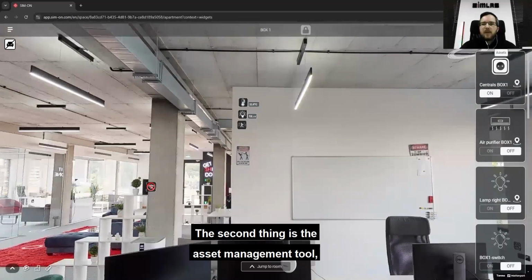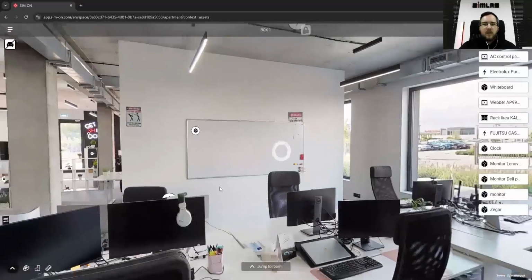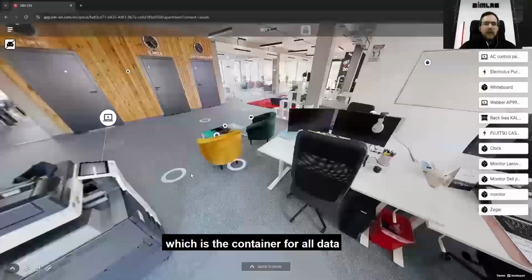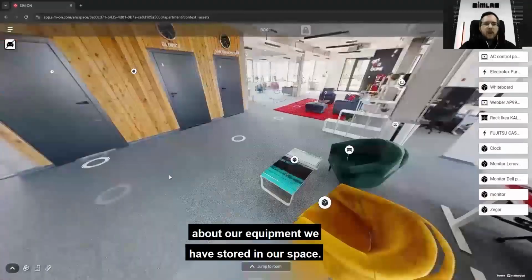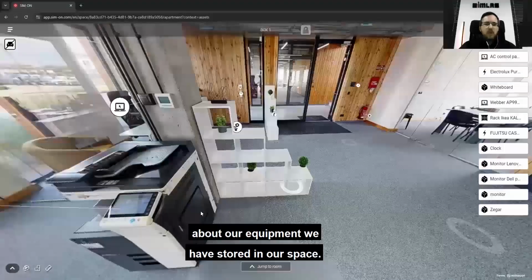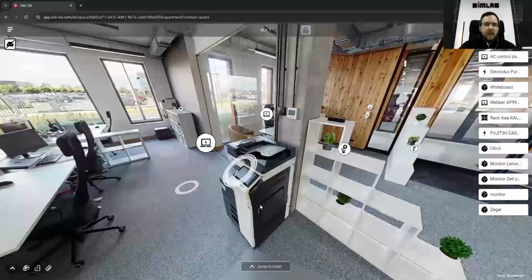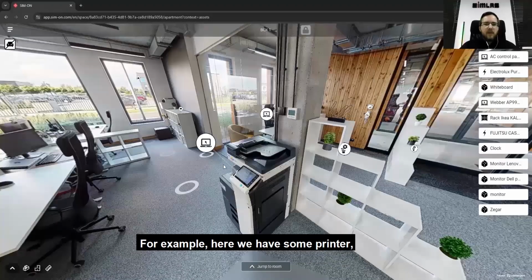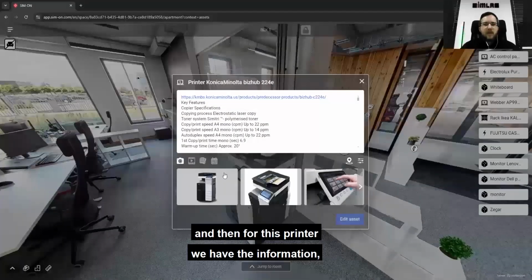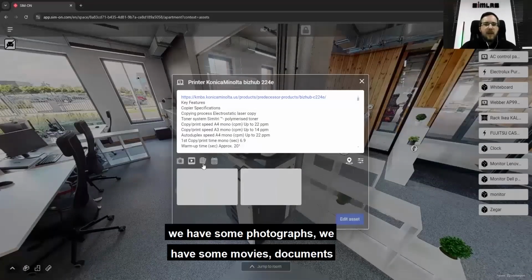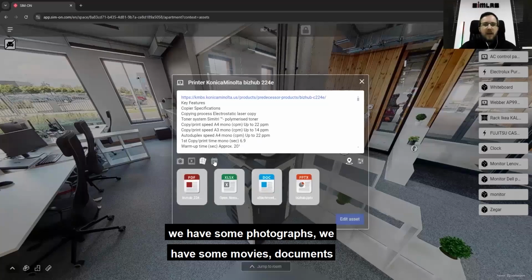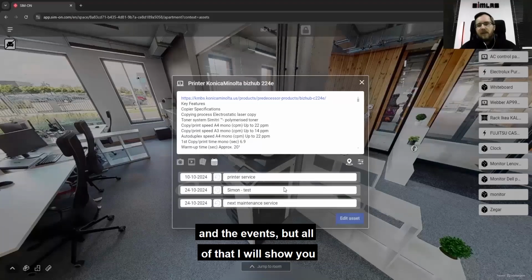The second thing is the asset management tool, which is the container for all data about the equipment we have stored in our space. For example, here we have a printer, and for this printer we have information, photographs, movies, documents, and events.